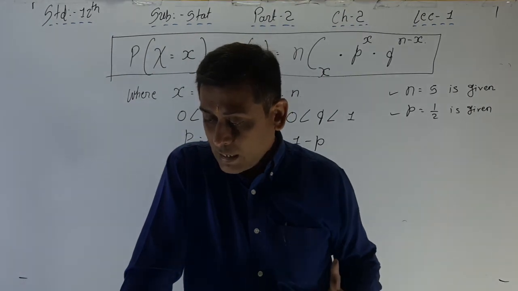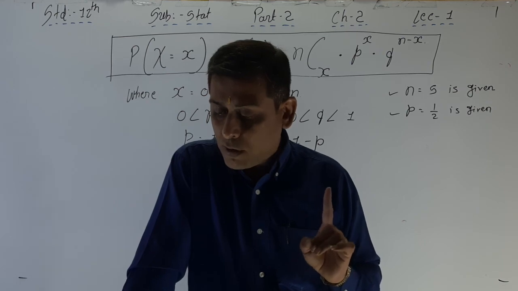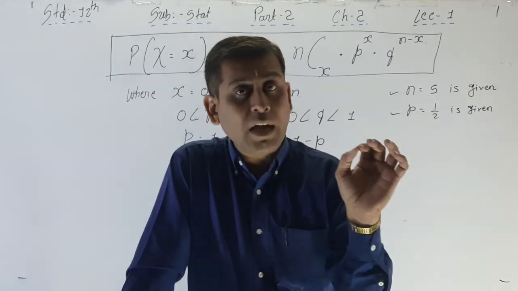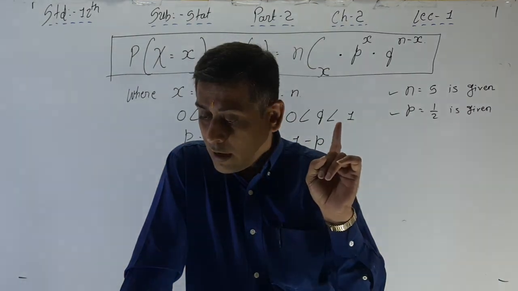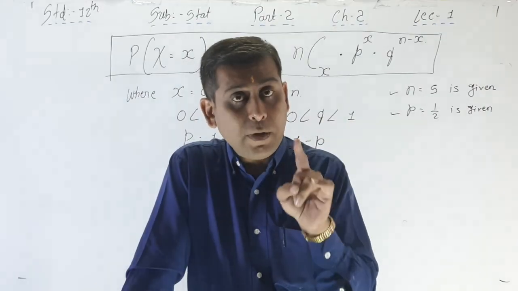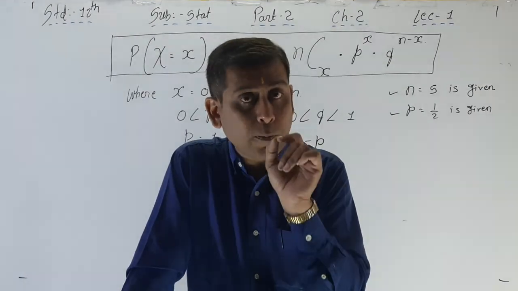Hence n and p are called the parameters of the binomial distribution. Underline that sentence compulsorily, p and n. It is the most important word.